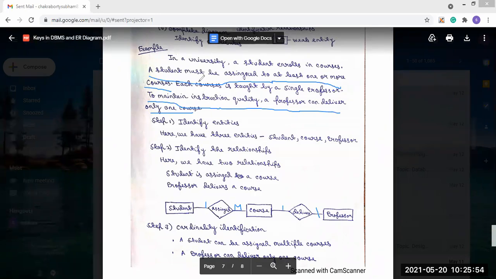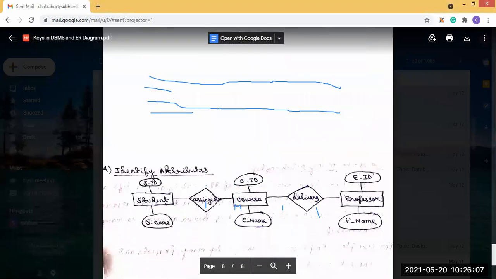Okay, so here if you see, we have already identified that our cardinality identification is done. So the last step, what will be the last step? The last step will be to identify the attributes.